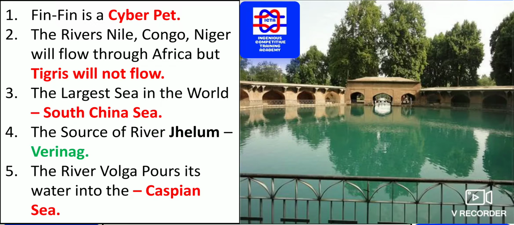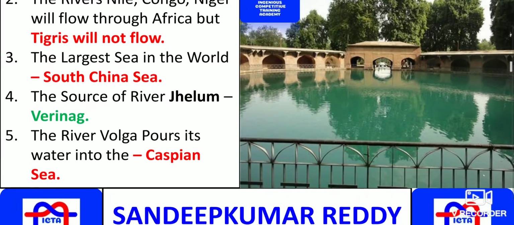Gangotri is the source of the Ganga, and the Jhelum's source is Verinag. The river Volga pours its water into the Caspian Sea. Please remember, the Volga is not in India, it is abroad, and its water goes directly into the Caspian Sea.